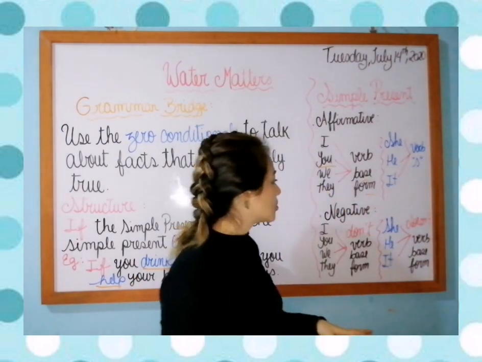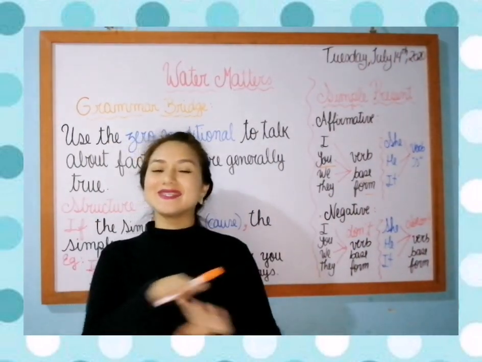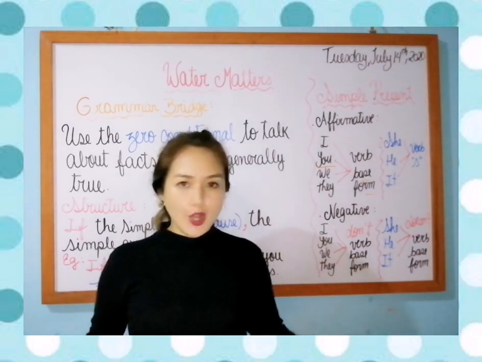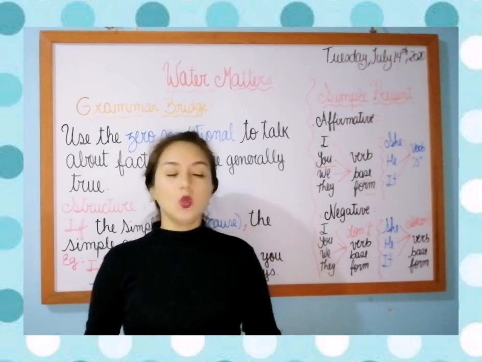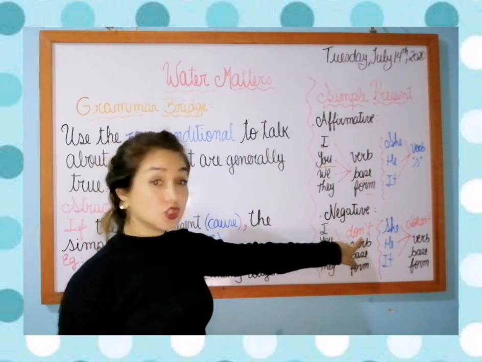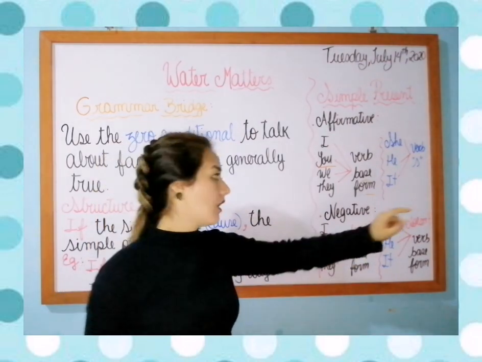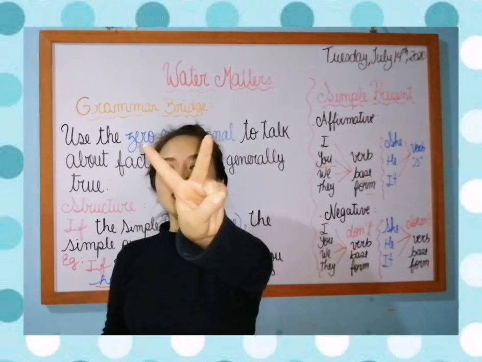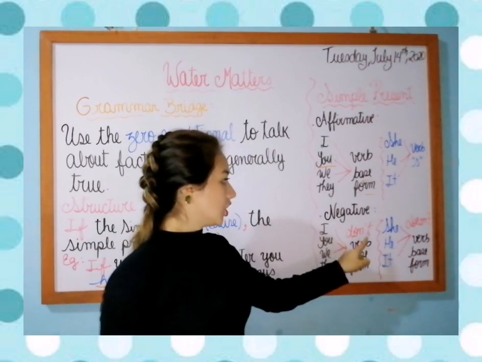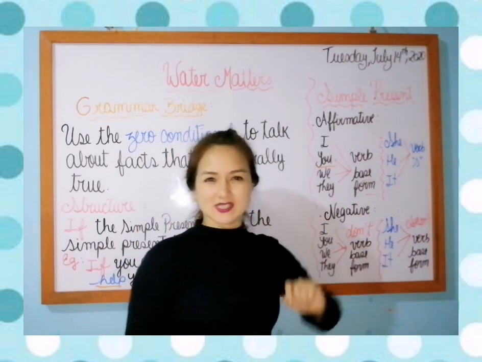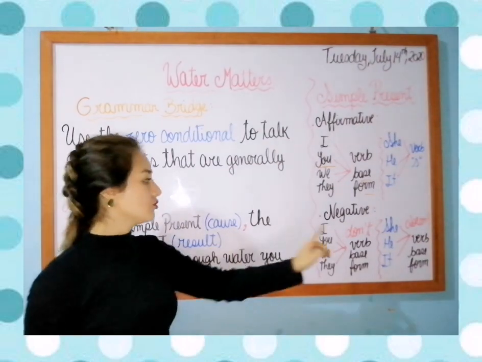Okay? So, what happens if it's negative? To say no, you are gonna use don't or doesn't. Two auxiliaries. When are you gonna use don't?